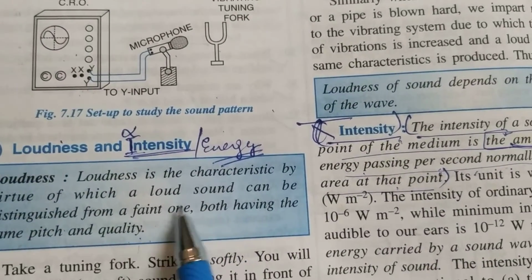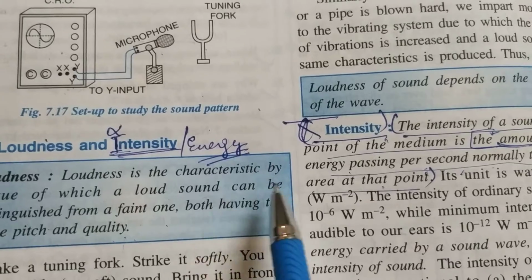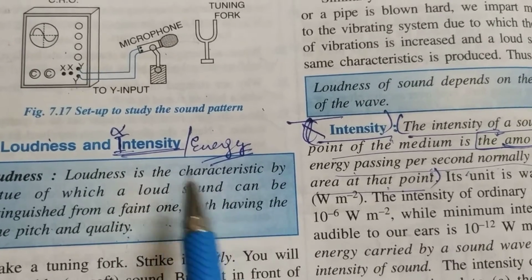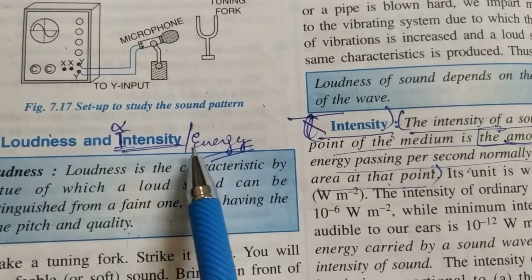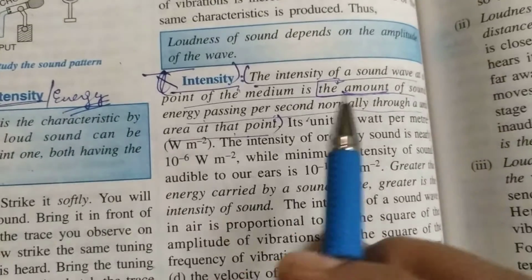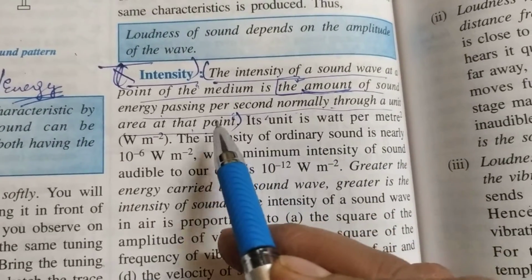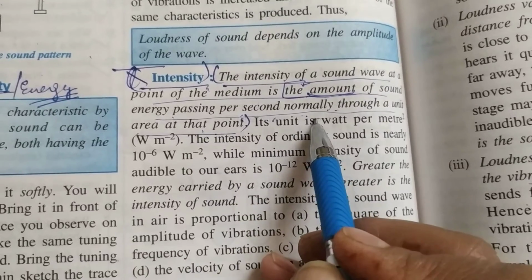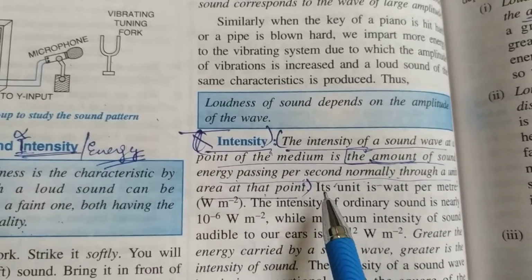characteristic by virtue of which a sound which is loud can be distinguished from a faint sound. It depends upon the intensity or the energy of the sound waves. Now, what is intensity? Intensity is the amount of sound energy passing per second normally through a unit area at that point.